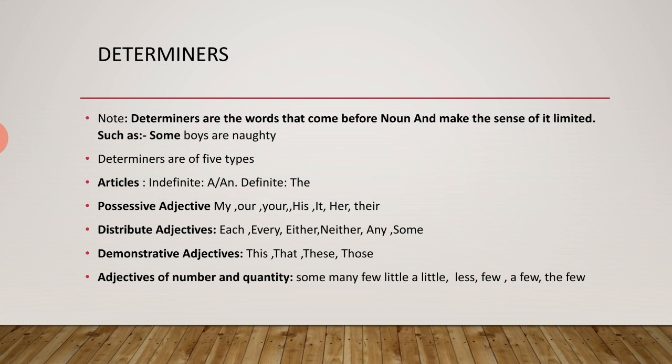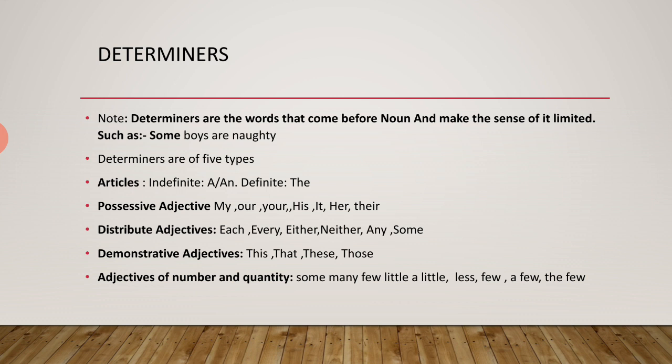Determiners are of five types. We will study each and every type, but in today's segment we are studying articles only. That is a lengthy, huge topic, but I have cut it short and just give you the important segment of the articles. Just see the articles. As I have already told you, articles are one of the adjectives, and they are usually called a and the. They are also called demonstrative adjectives.